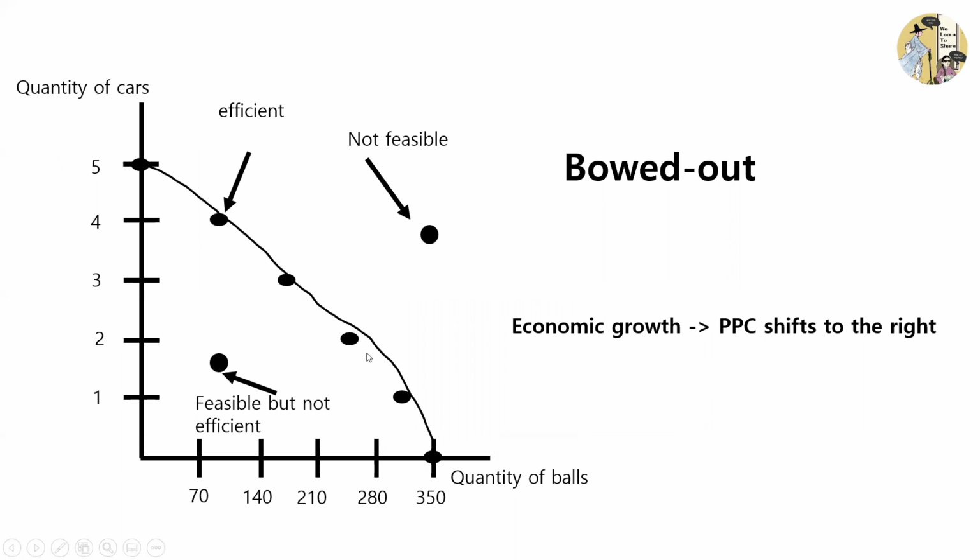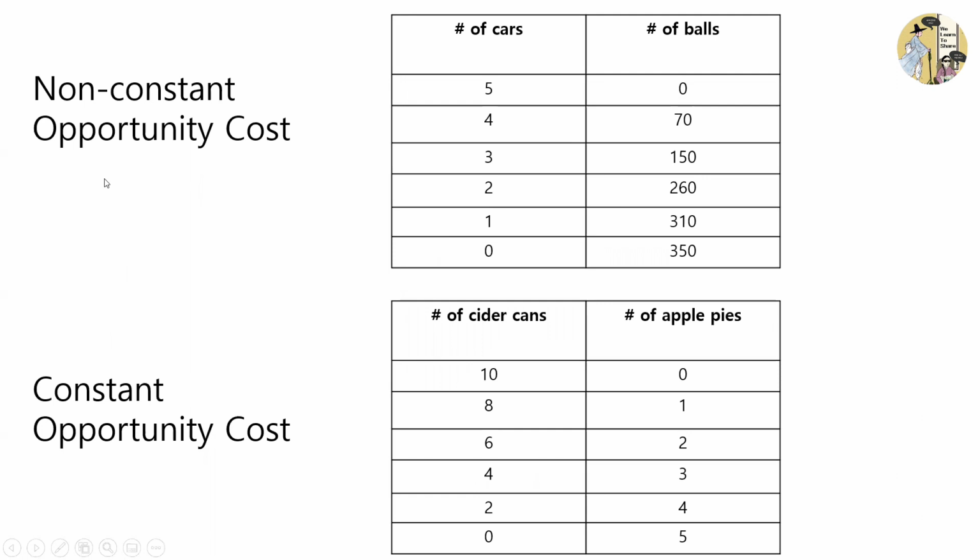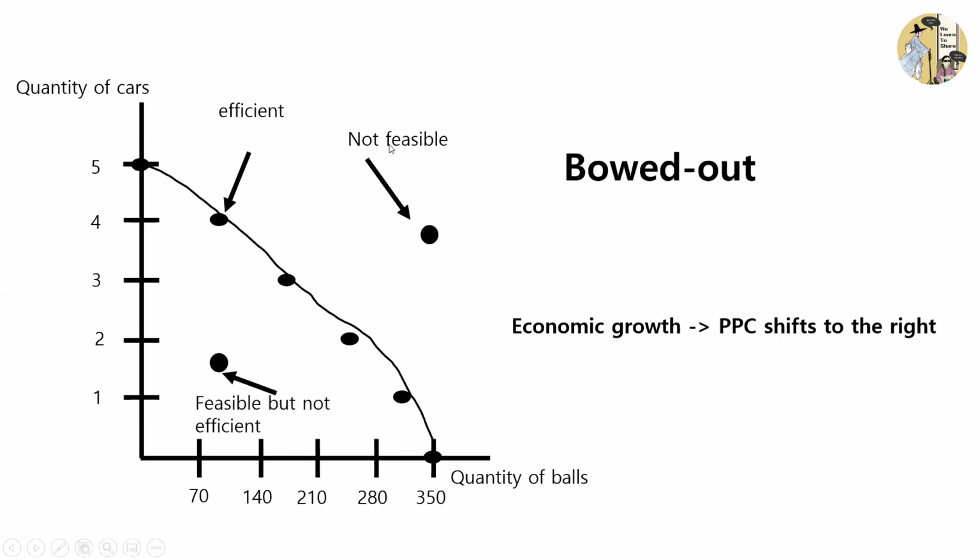Now, this is the final concept that we have to understand. The production possibilities curve, which is basically a graph which shows all the possible combinations of two goods and services that we can produce. So this is a graph. This is a production possibilities curve about the non-constant opportunity cost table that we saw at the last page.